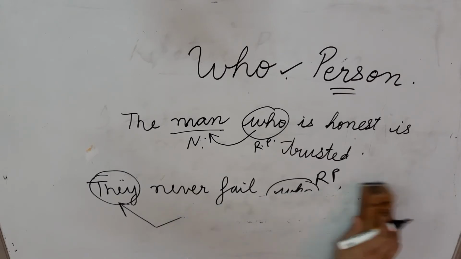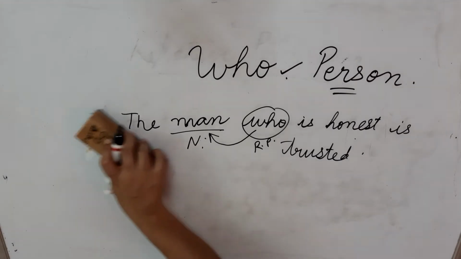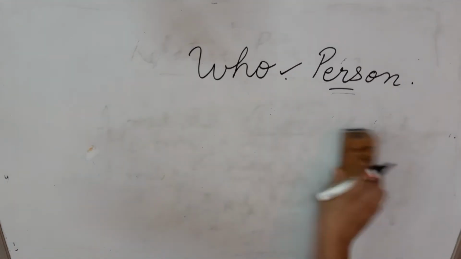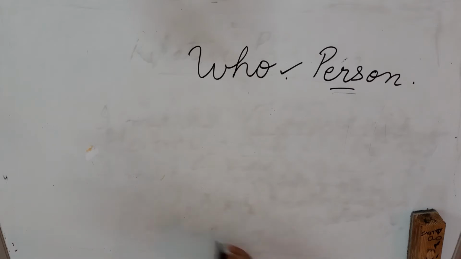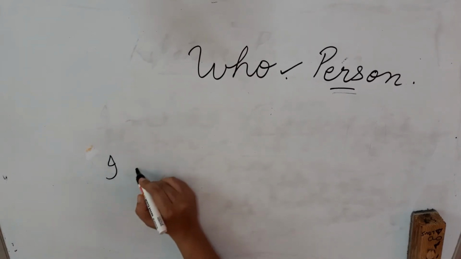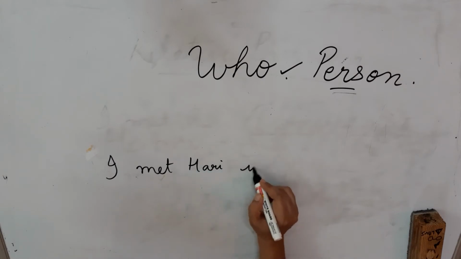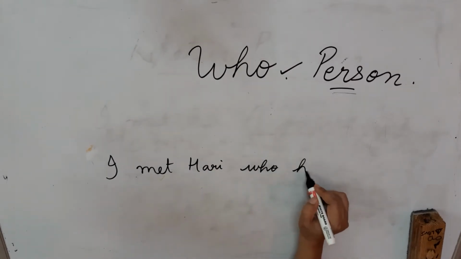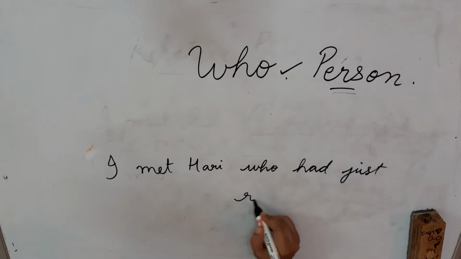Let us see. Sometimes it is written that who is also used for animals, but remember that if you write that, you are only going to get confused. So it is better that we don't use that. I met Hari, who had just returned.